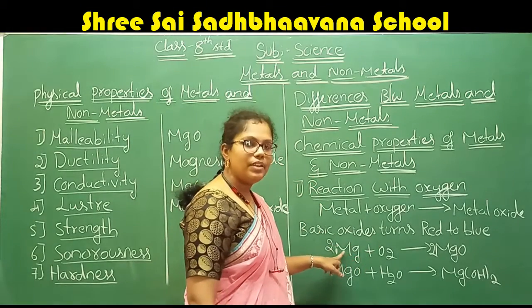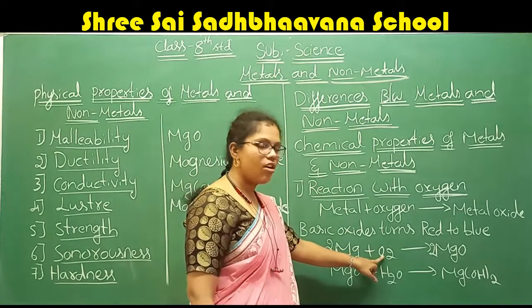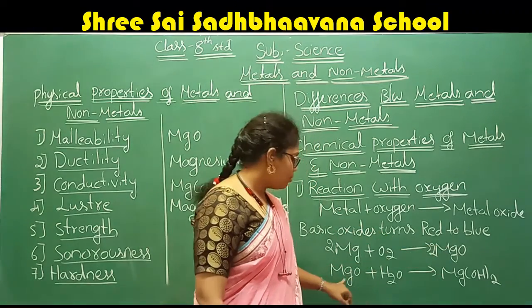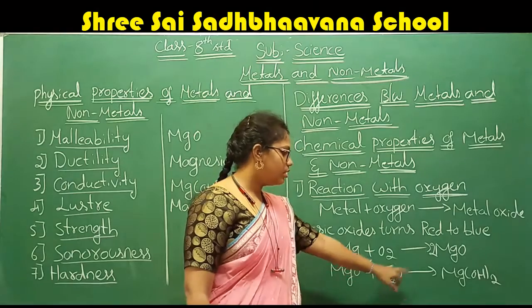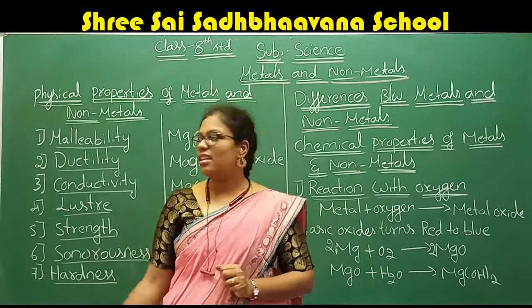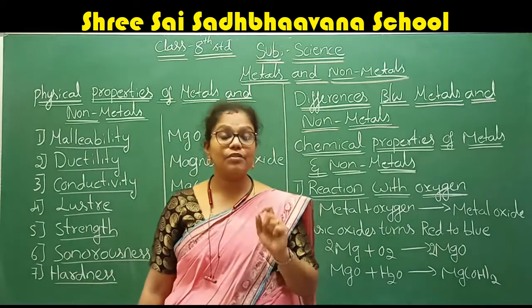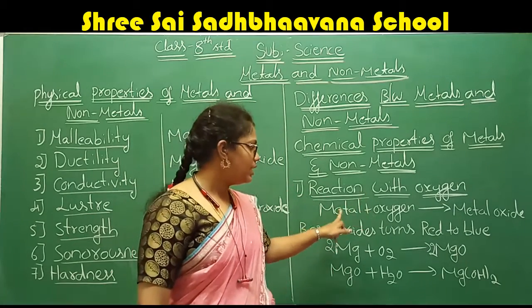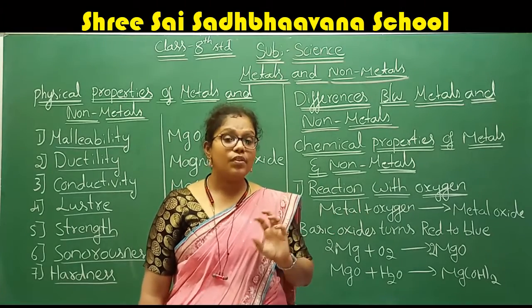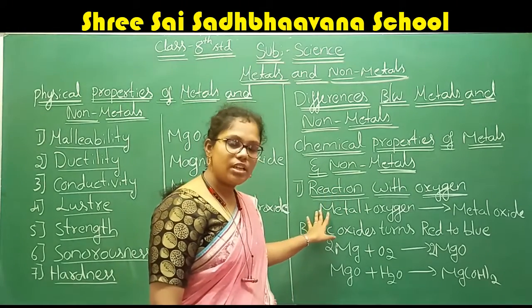In the example, when magnesium is reacted with oxygen, it first forms magnesium oxide, and that magnesium oxide, when reacted with water, forms magnesium hydroxide. We discussed the first chemical property, the reaction with oxygen. We will see some more examples.